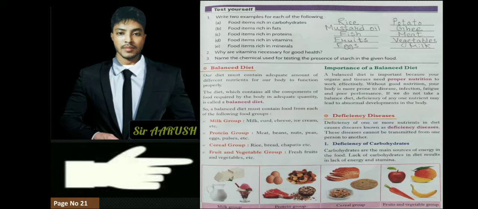Deficiency means shortage. If we do not eat carbohydrate, what can happen to our body? We will have loss of energy. Lack of carbohydrate will cause lack of energy and stamina. We will not be able to work, we will feel dizzy and weak. We won't be able to do anything if we do not eat carbohydrate.